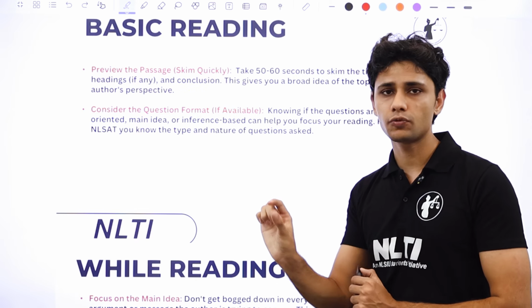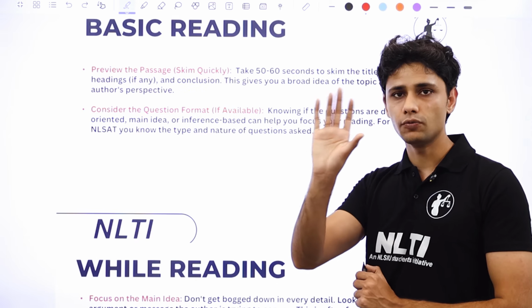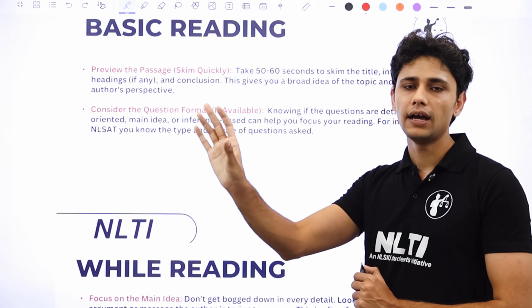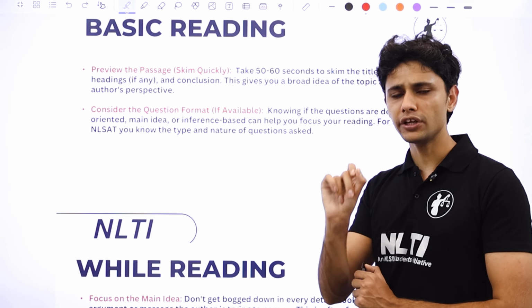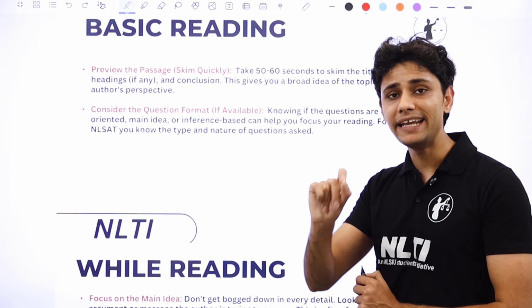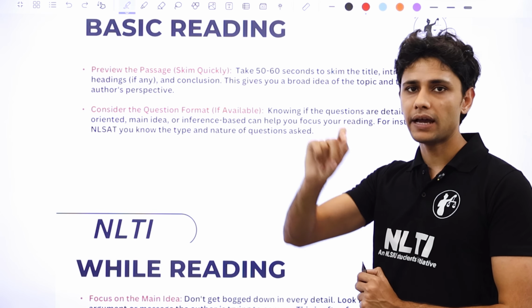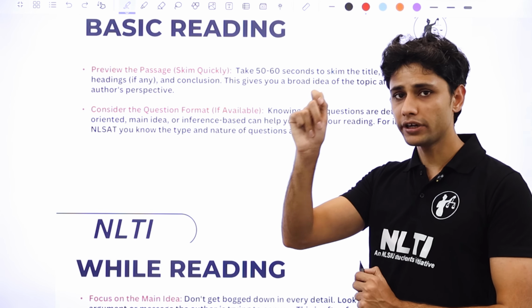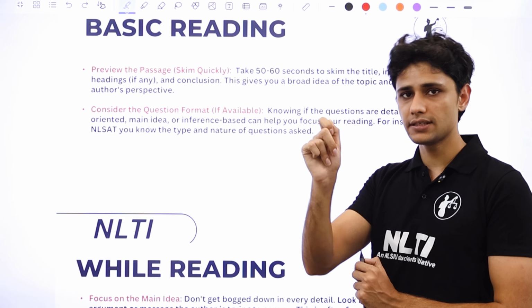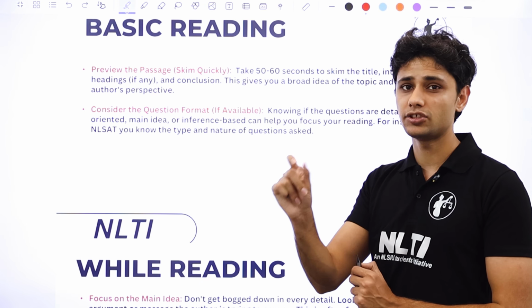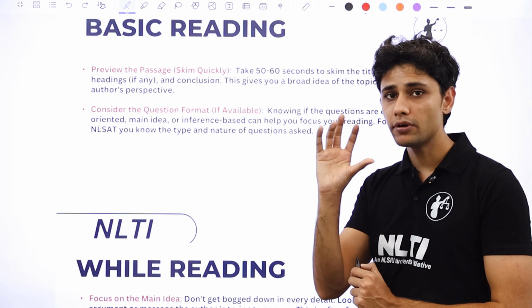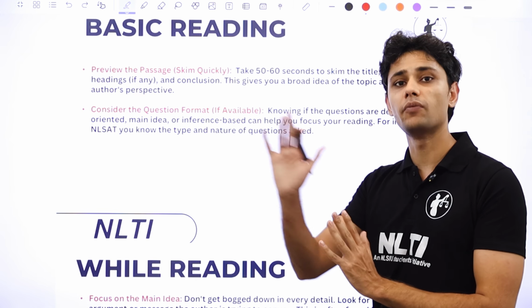So once you read your question, if the question asks you which of the following is true as per the information provided in the passage, and there are 4 options in front of you, you know where each and every option has been taken from in the passage. So the passage is merely a reference point. You do not need to memorize, because a lot of times the reason students take a lot of time in reading the passage is because they're trying to memorize, they're trying to remember what's where in the passage. All you need to know is the reference points in the passage. That if I've read a passage, then which point comes from where.